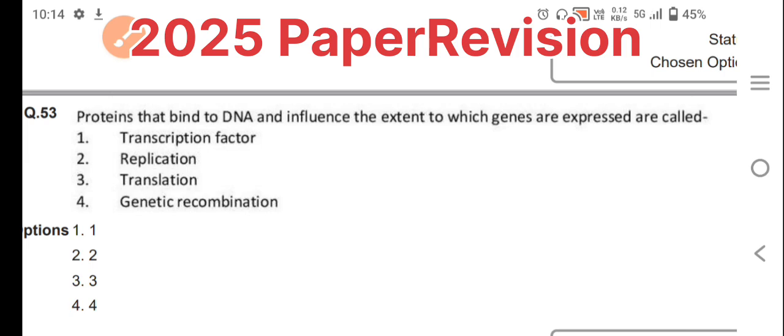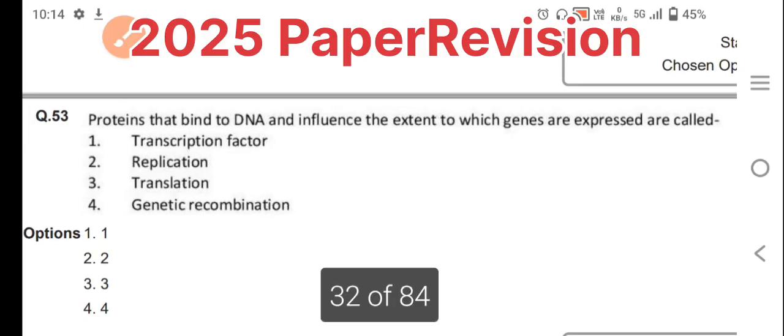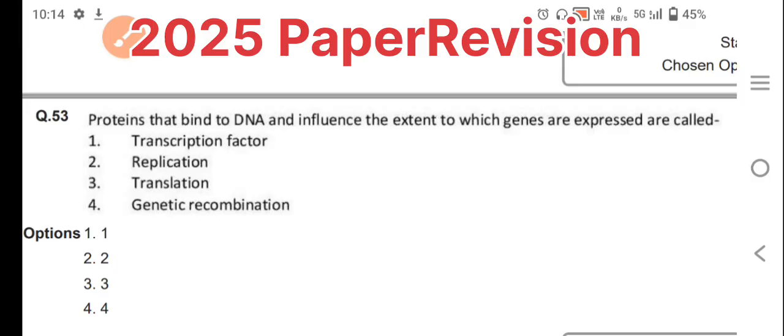Here the answer is transcription factor. You can look up transcription factor on Google for details. That is the right answer, because it is the protein factor that decides gene expression.